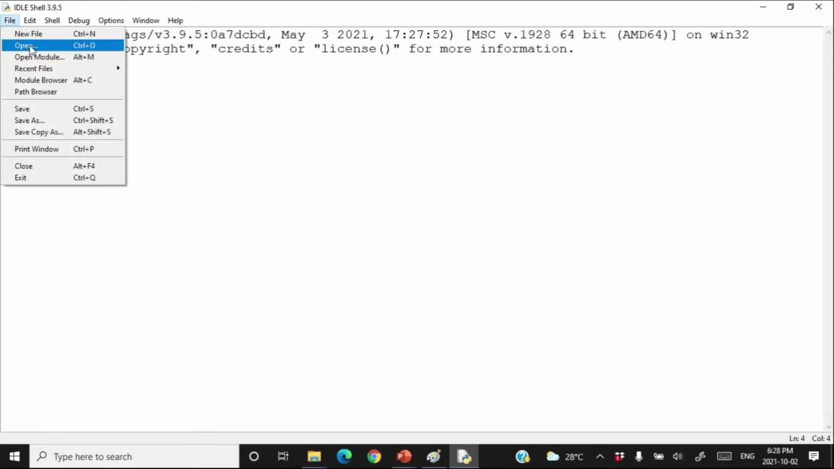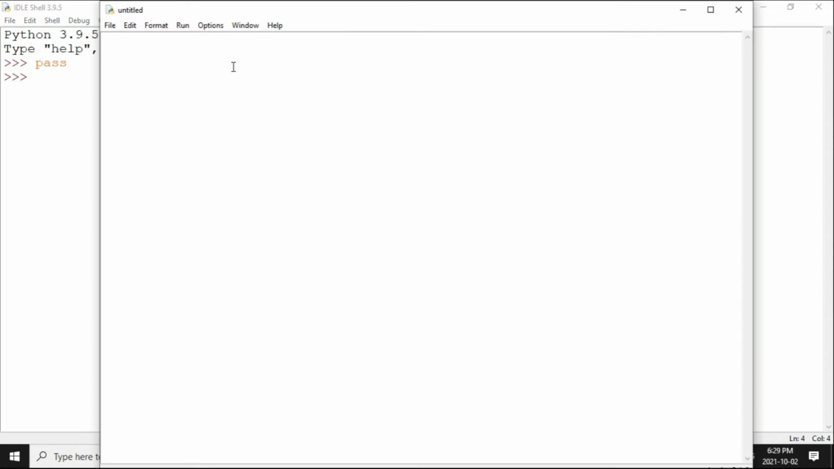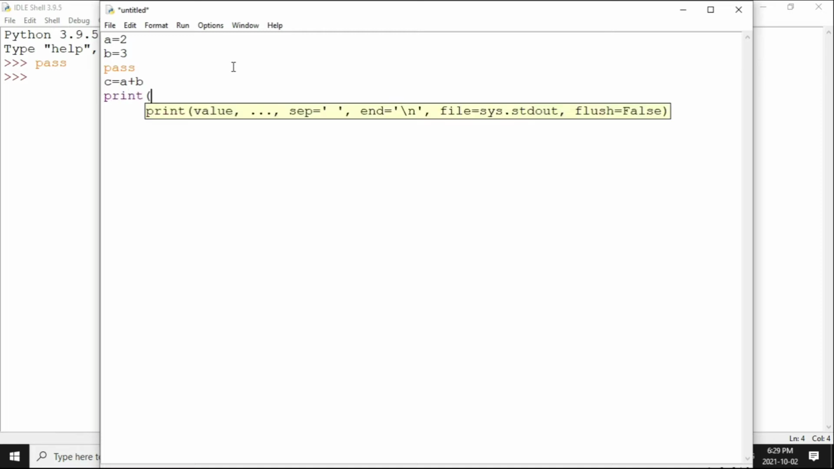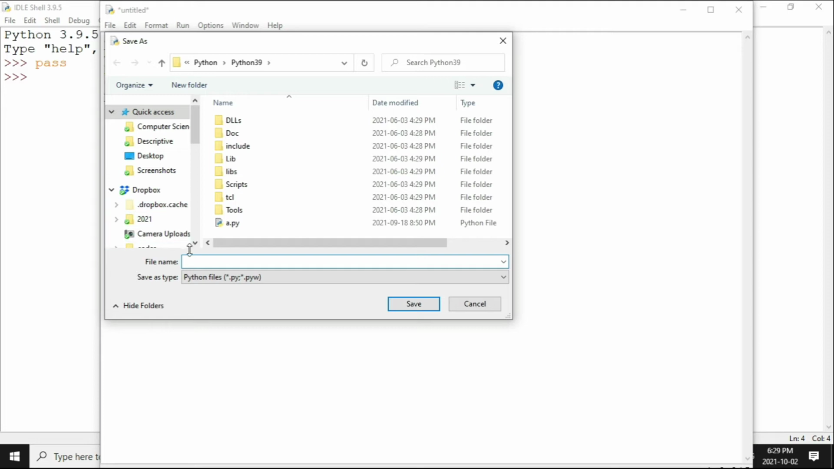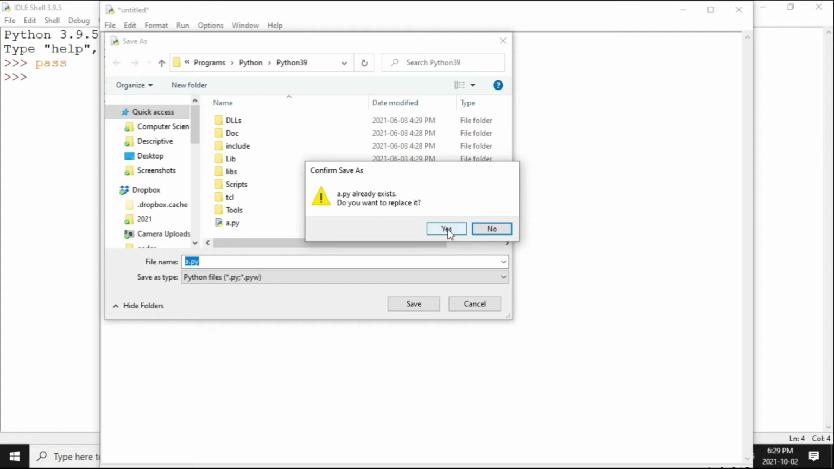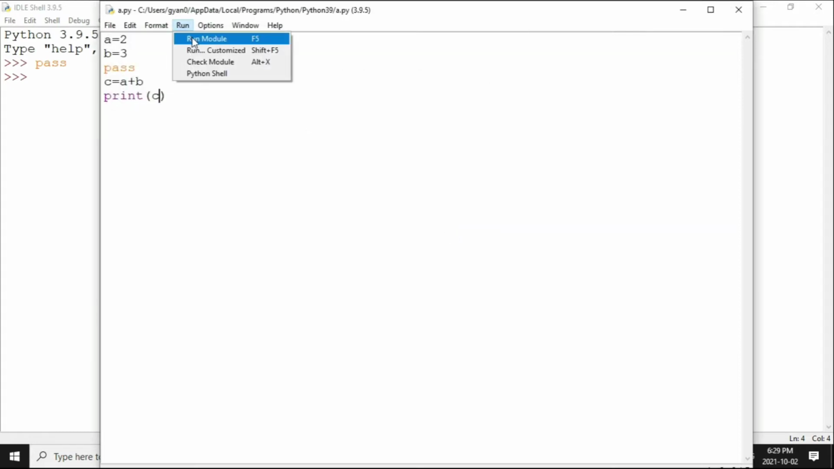Let's write a Python code. Let's open a module. Let's create a new file. Let me write a is equal to 2, b is equal to 3, then pass. c is equal to a plus b, and then print c. Save it, File, Save As, and you write here A. I'm going to save it as A.py. Save it. Yes, I want to replace it. Now run module. It executes fine. Only I want to say here is, if you write pass, it means nothing.